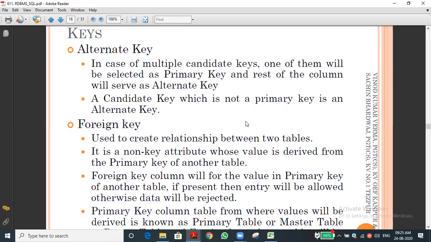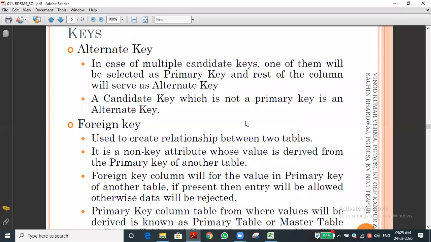Sir, it is a key which links one table to another table. Very good. Like, one may be a mark list and one may be an admission list. The name column will relate both the tables, so that may be considered a foreign key. Okay, good. That is correct.